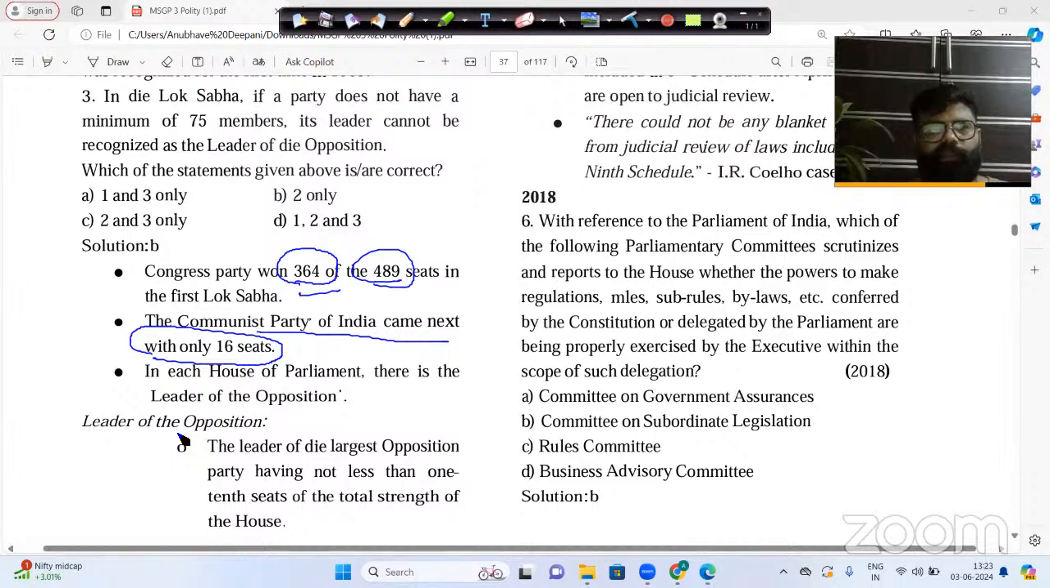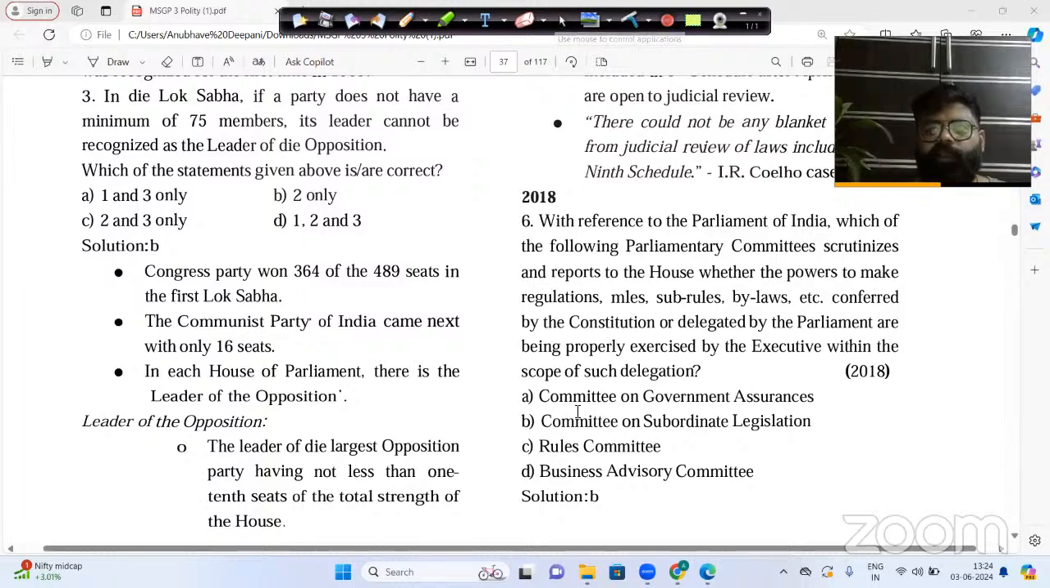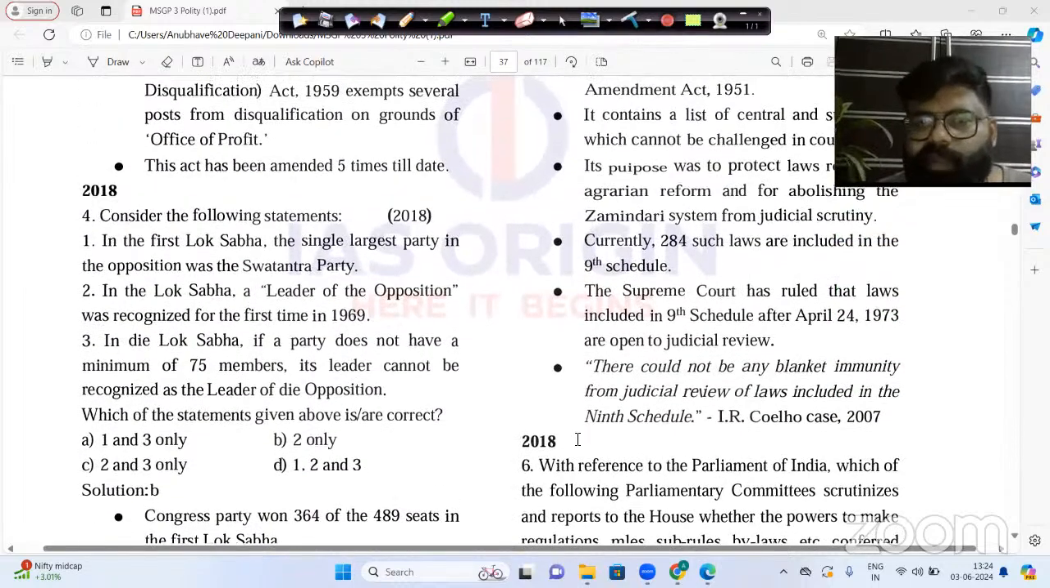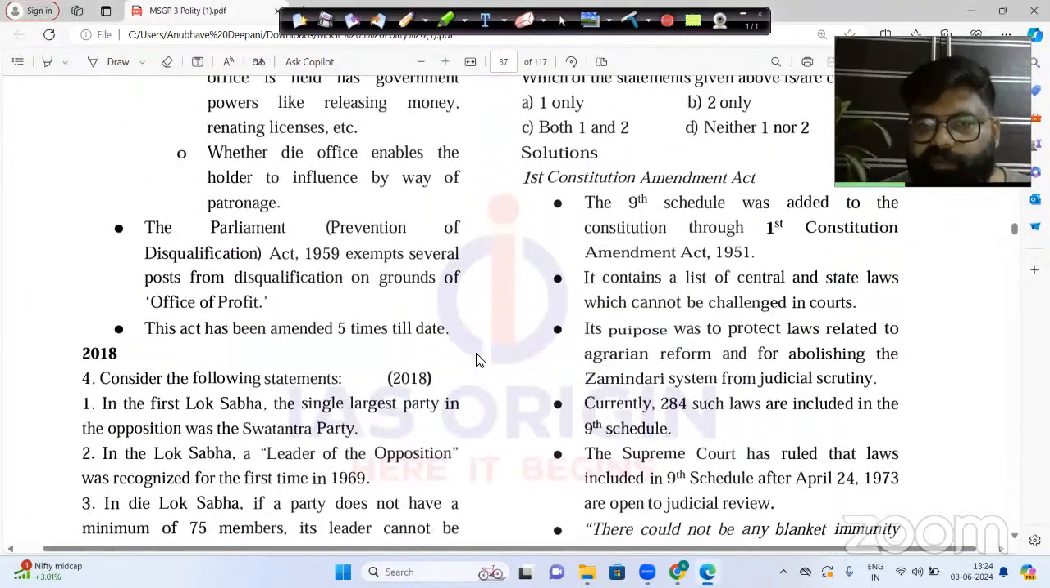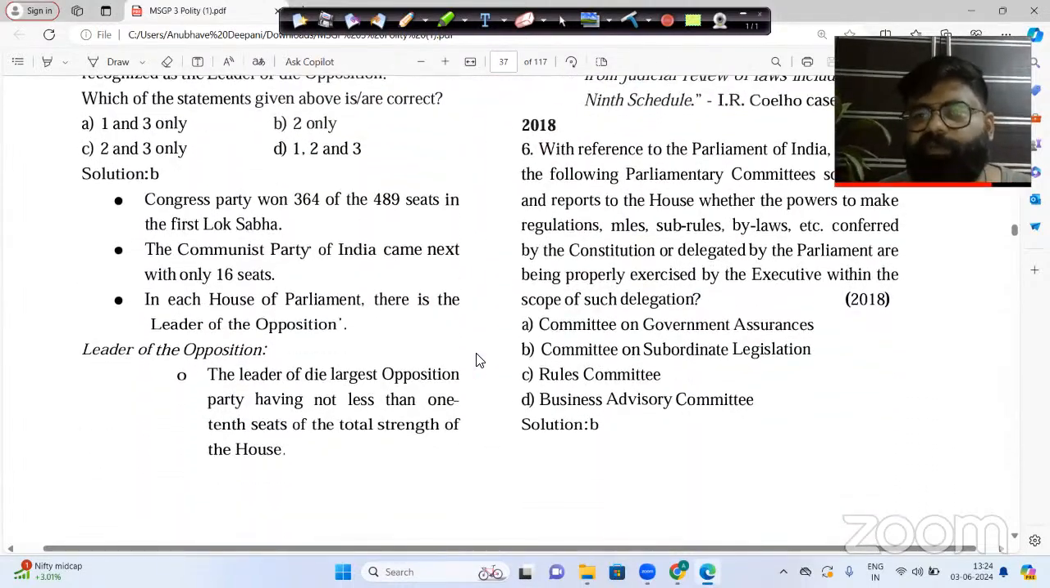Now here you can again see the definition of leader of opposition, that the largest opposition party having not less than 1/10 seats. Now 1/10 seats is obviously the 10% only. So there is no question of asking anything related to 75 seats. It is just and just 10%. Fair enough. So this is the way you basically need to understand the scenario.